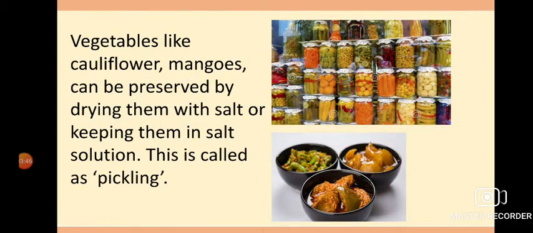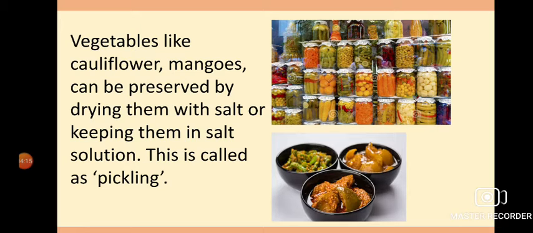Now, vegetables like cauliflower, and mango, can also be preserved by drying with salt, or by making pickles. In the picture, you can see the diagrams of making pickles. Various types of pickles are present. If I want to keep a normal cauliflower, how long will it store?